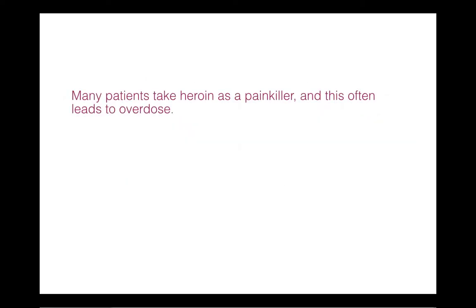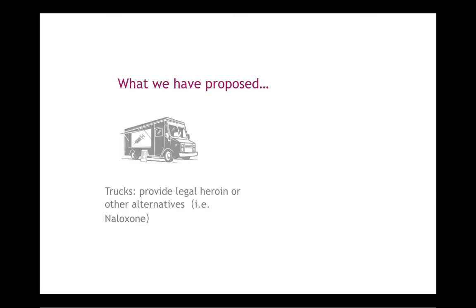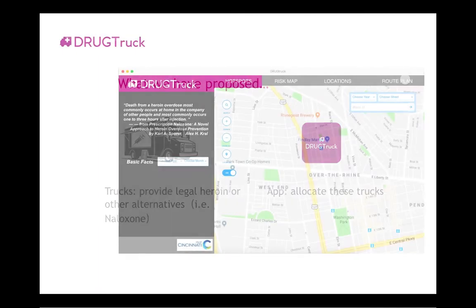Many patients take heroin as a painkiller, and this often leads to overdose. It's better to have drug providers near where they live. One solution is having drug providers supply legal heroin or other alternatives, for example naloxone, for medical use. Just like food trucks, we call them drug trucks. Based on the risk-terrain model, the app evaluates where you need drug trucks and how many trucks are needed.